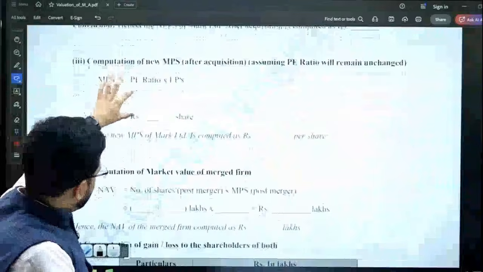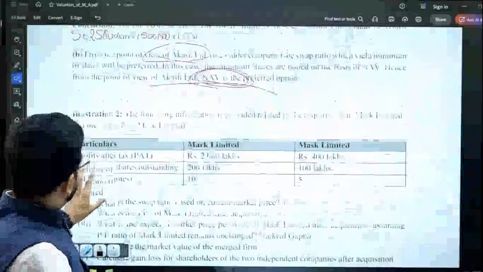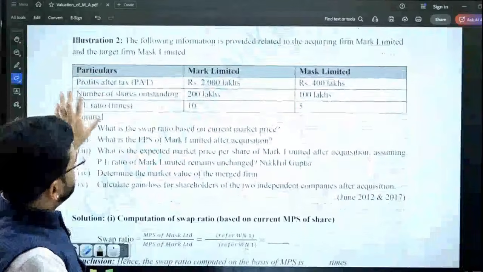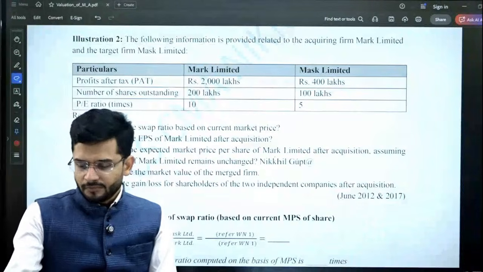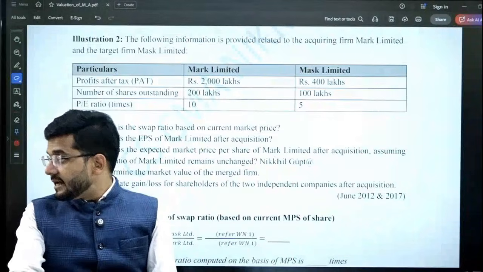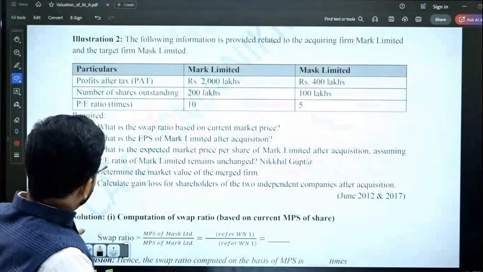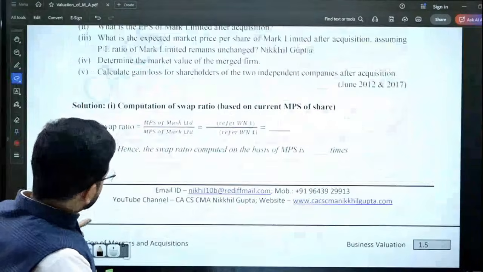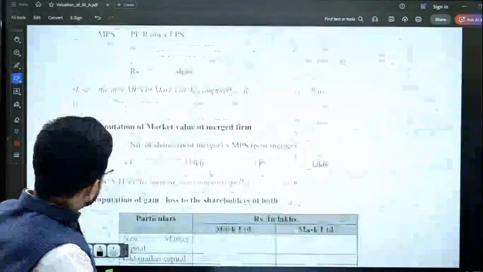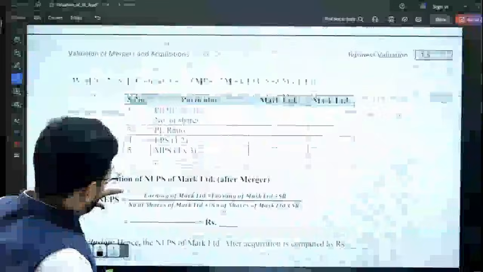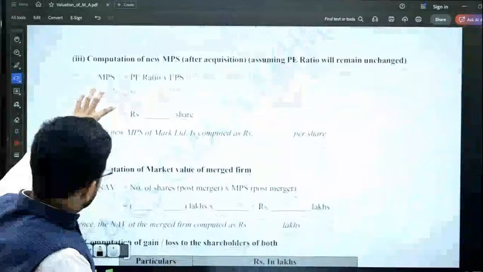Please write a yes in the chat box if you understood this concept very, very well. If you understood this concept well, please write yes in the chat box. So an important concept from an exam standpoint. Okay, let's move on to illustration number 2.